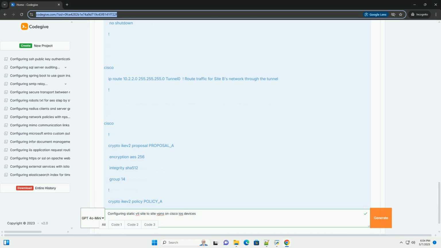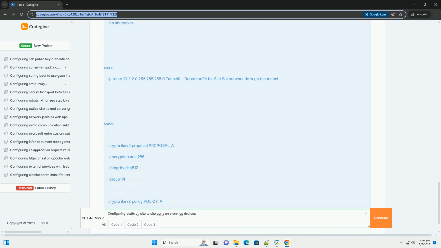4. Traceroute. Use traceroute, or tracert on Windows, to confirm that traffic is flowing through the tunnel. The traceroute should show the tunnel IP addresses, 192.168.1.1 and 192.168.1.2, as hops in the path.